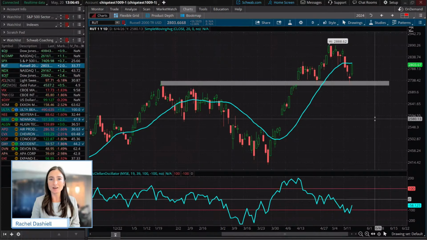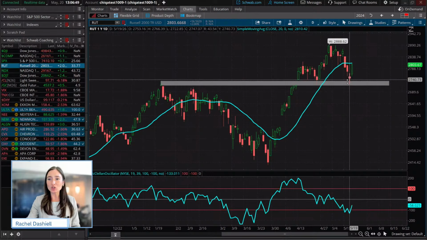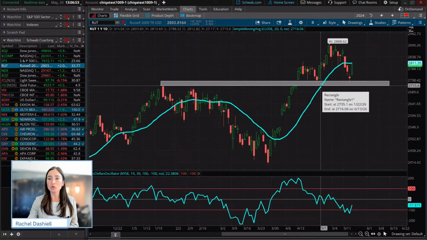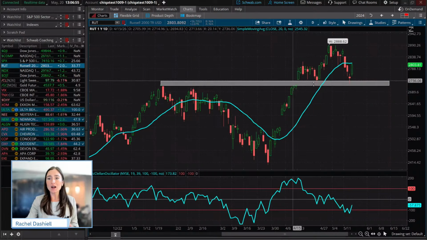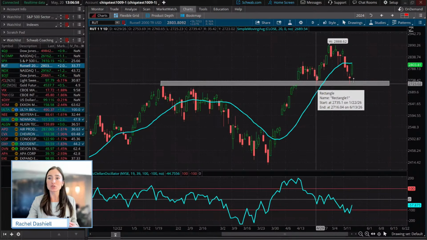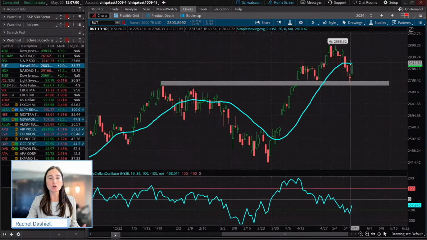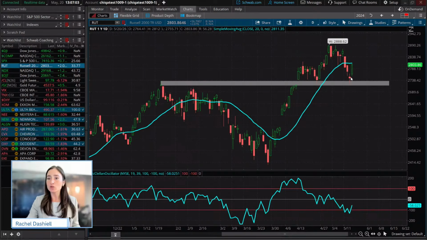I know Kevin and I talked about this on Trader Talks this morning. We have those long lower wicks that have shown that this level, especially from the prior highs, has been met with buying pressure. And right now, it looks like the Russell 2000 is trying to claim that 20-day moving average.